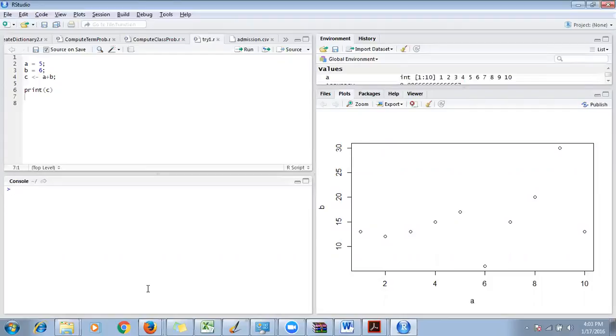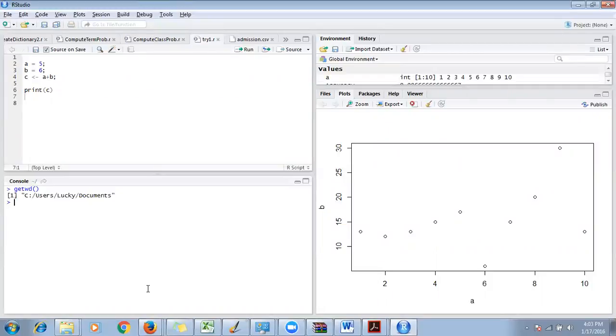If you want to know the current directory of RStudio, type the command getwd, everything in small letters, with round brackets. It tells me my current directory is the C drive, Windows, lucky, and Documents.